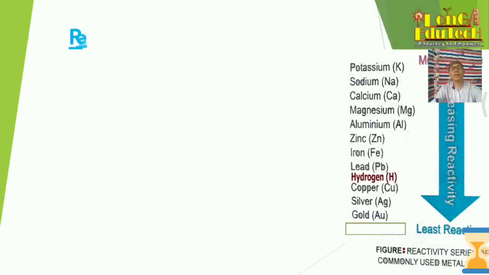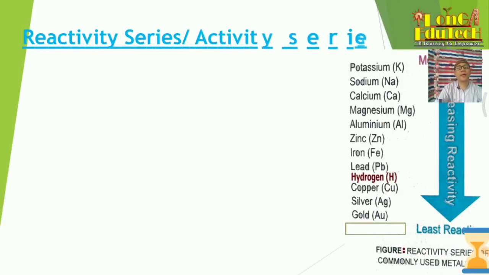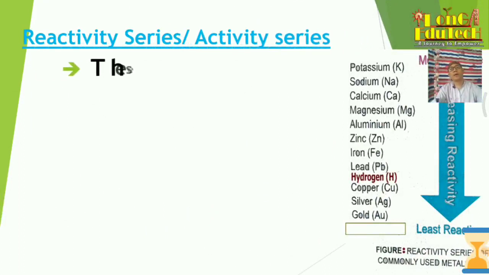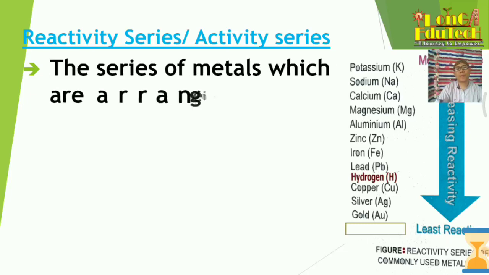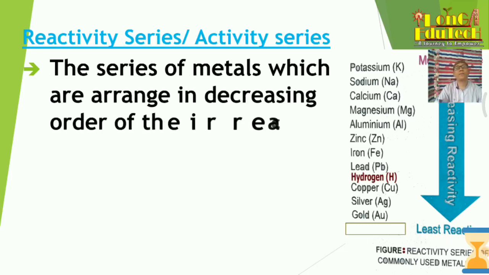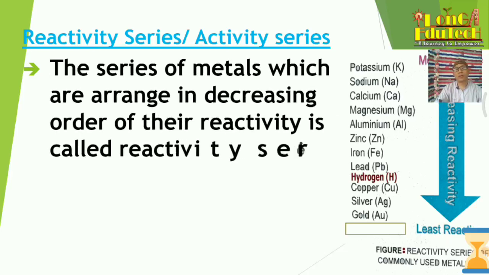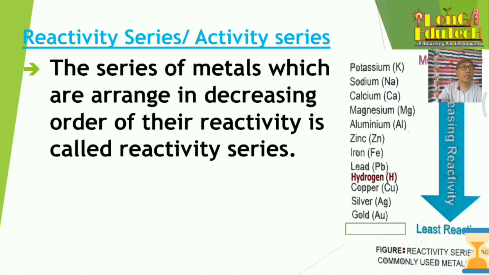Okay, so now we'll come to the reactivity series or activity series. The series of metals which are arranged in decreasing order of their reactivity is called the reactivity series or activity series. Here you have seen potassium, that is K, and sodium, calcium, magnesium, aluminum, zinc, iron, lead, hydrogen, copper, silver, gold, platinum and so on, right? So this is the decreasing order only.